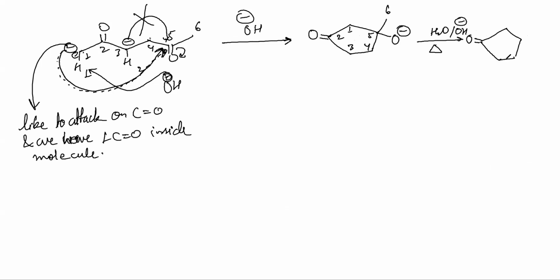Retain your C double bond O like this and just place a double bond here, so that you can have double bond, single bond, double bond, resonance stabilization. Are you getting this? Please make this product.